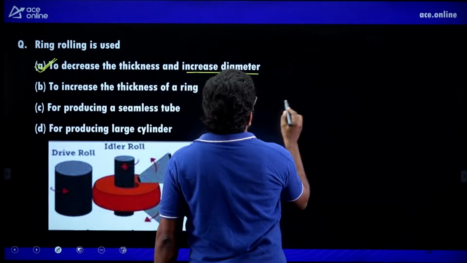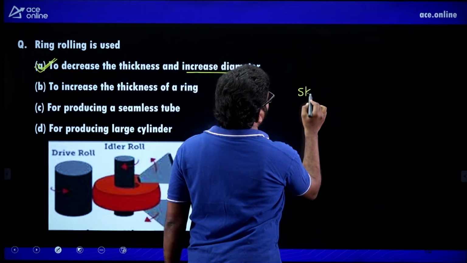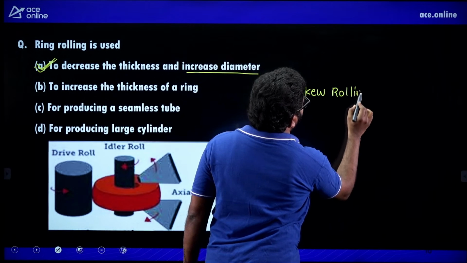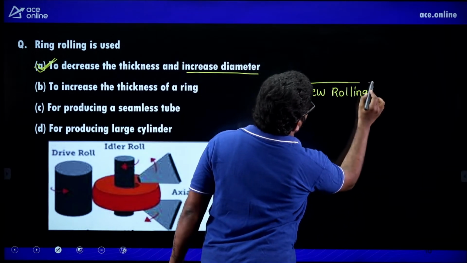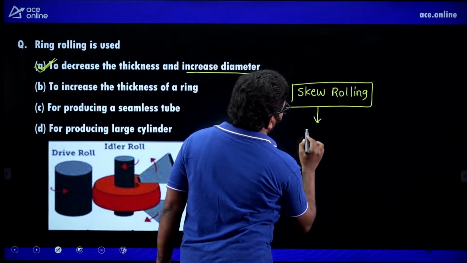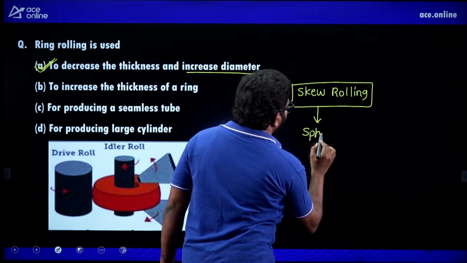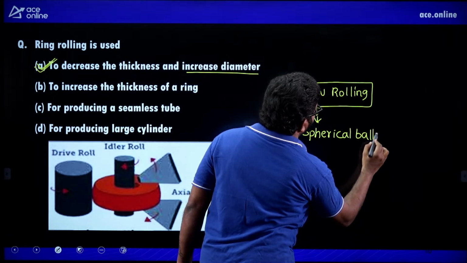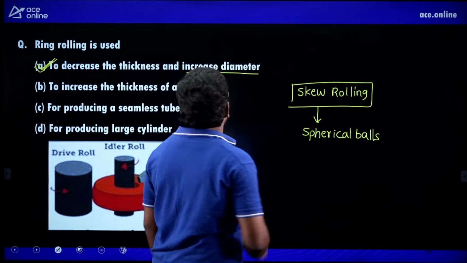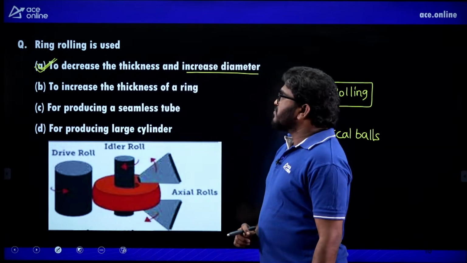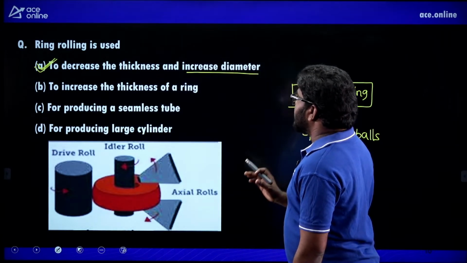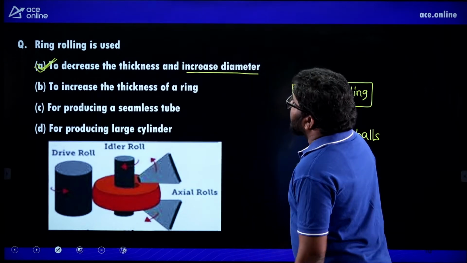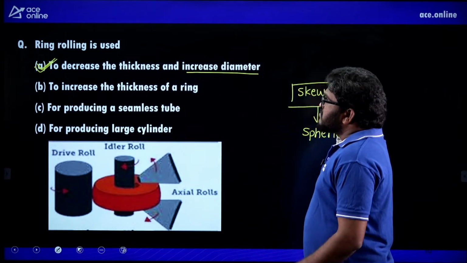And one more, skew rolling. Generally, listen, skew rolling is used to make spherical balls. Remember, skew rolling is used to make spherical steel balls. So don't confuse, skew rolling is used to make spherical balls. Ring rolling is used to decrease the thickness and increase the diameter of the ring. Okay. Next question.